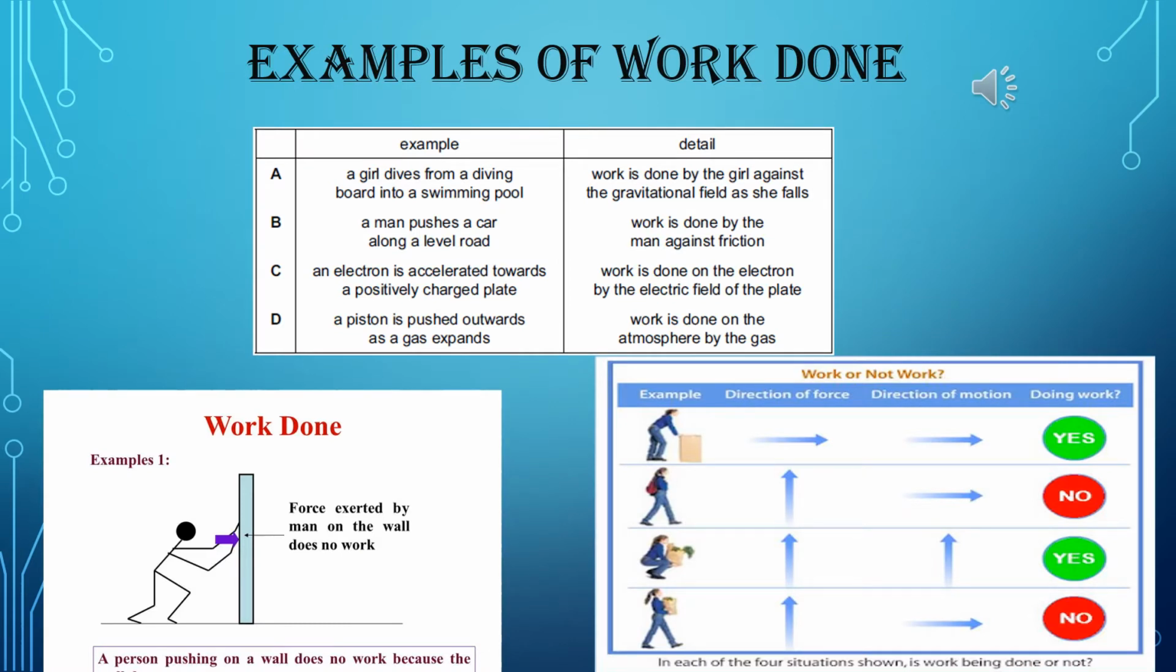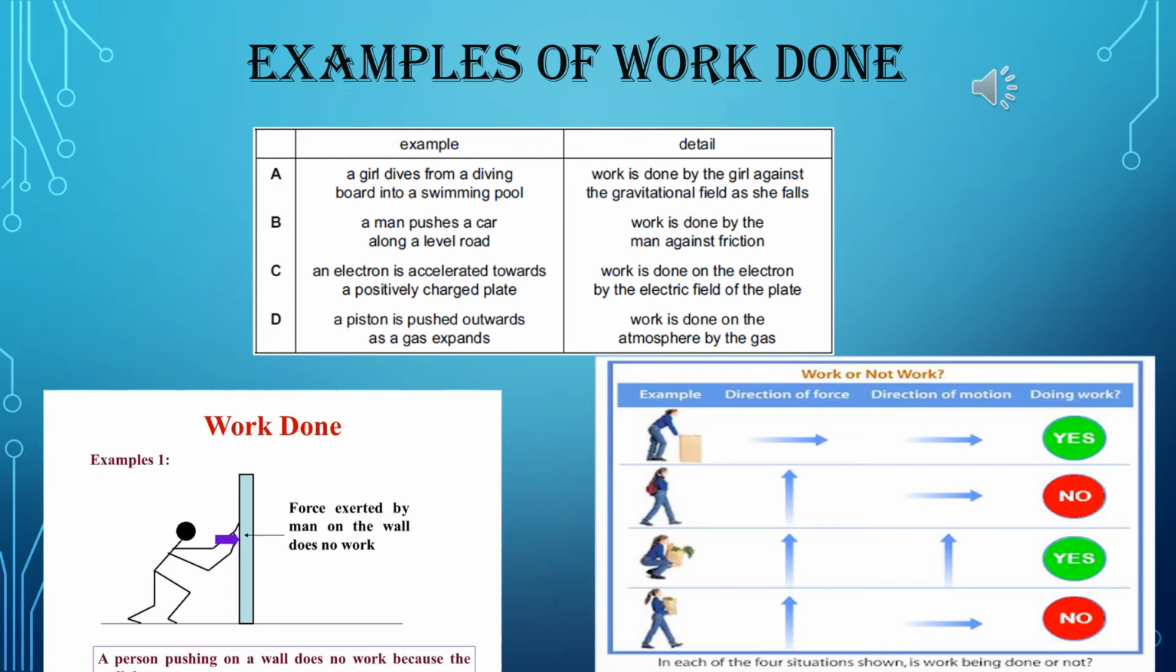Examples of some work done from our daily life. First, see the table. A girl dives from a diving board into a swimming pool. So, work is done here by the girl against the gravitational field as she falls. Now, number B. A man pushes a car along a level road. Work is done by the man against friction over here. That means friction with the road. Dust particles are there, that's why.